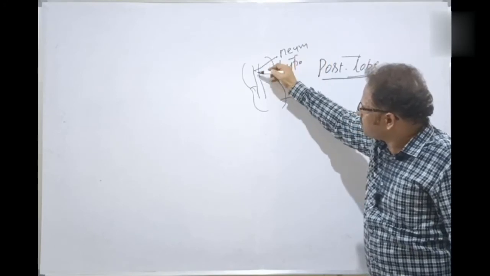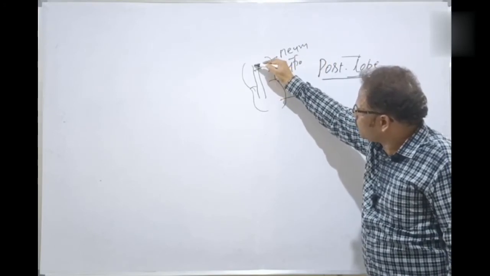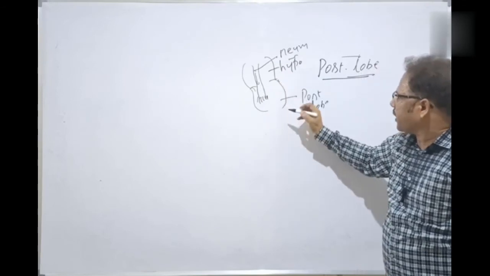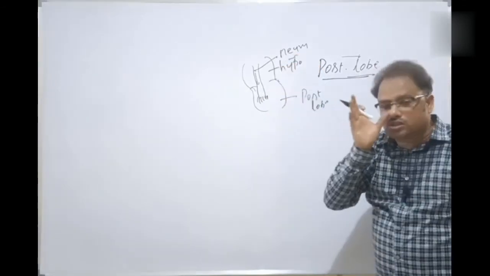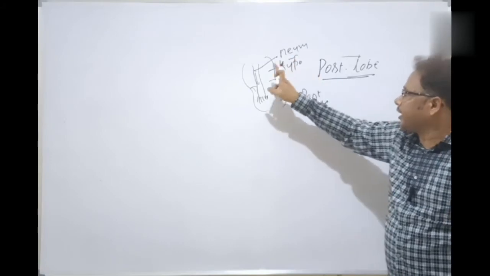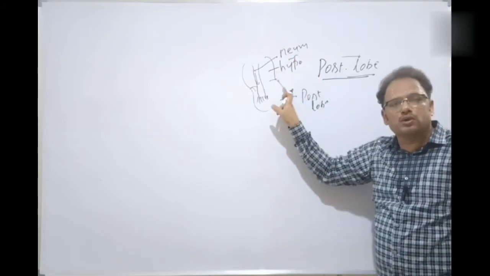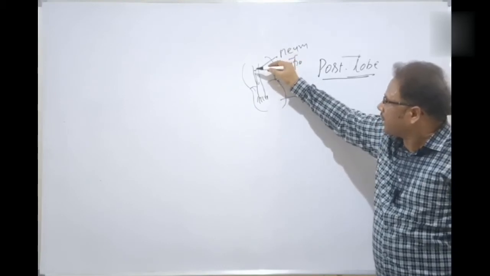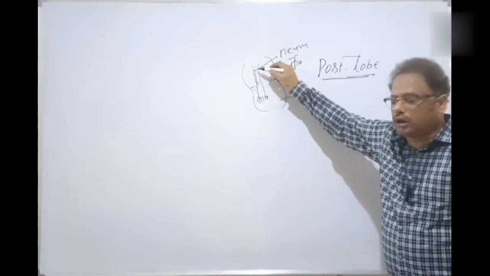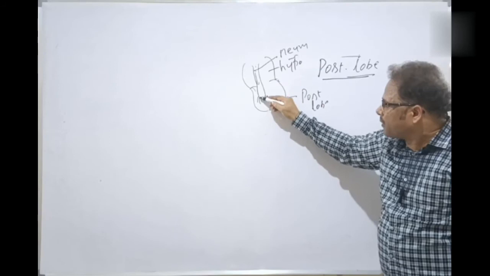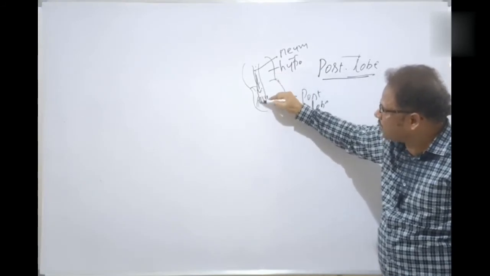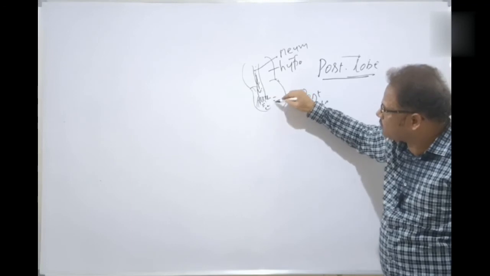The neurons are directly releasing these hormones along the axons, and these are the nerve endings. So the hypothalamus is directly controlling the posterior lobe, because the neurons arising in the hypothalamus extend up to the posterior lobe and release the hormones, which pass along the axons to the nerve endings,